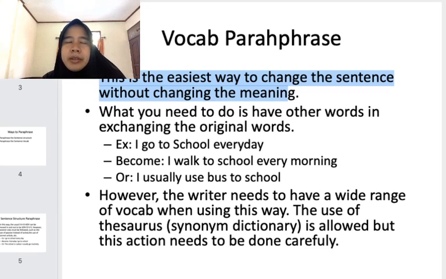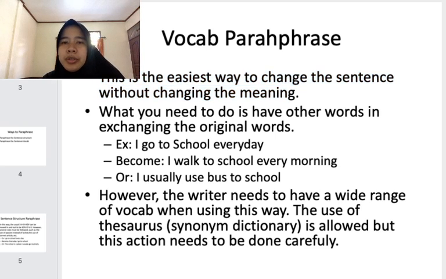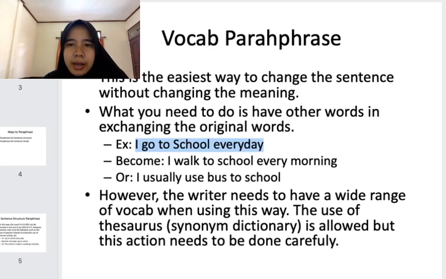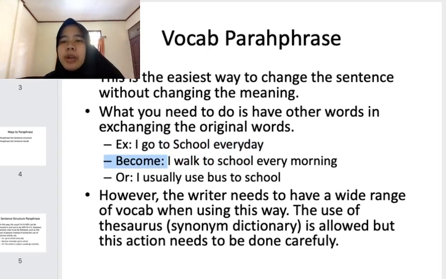Okay. So rather than changing the structure, which has a lot of grammar rules applied, in vocabulary paraphrase you can only change the words, but make sure that the word has the same meaning. Okay, what you need to do is exchange the original words with other words. For example, I go to school every day, and then it becomes I walk to school every day. You may just change the word go into walk.